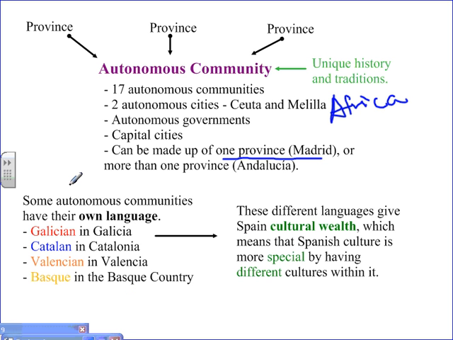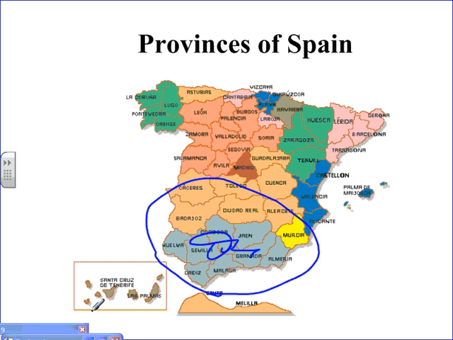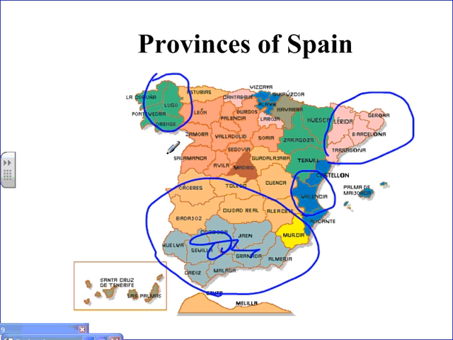Like I said before, some autonomous communities have their own language. So in Galicia, in the north, they speak Galician. In Catalonia, they speak Catalan. In Valencia, they speak Valencian. And in the Basque Country, they speak Basque.